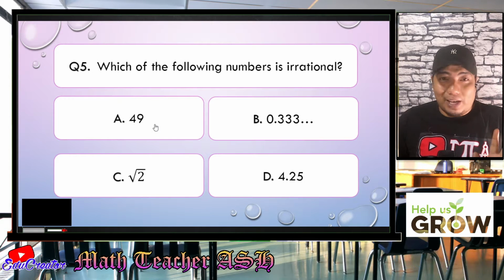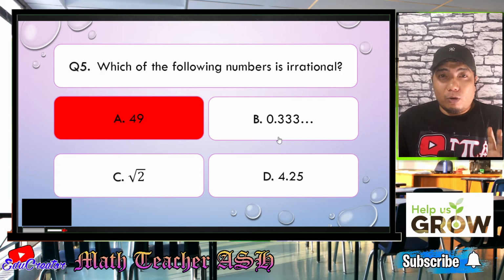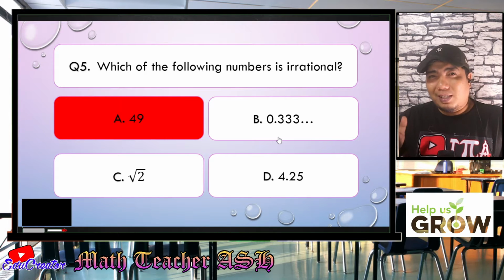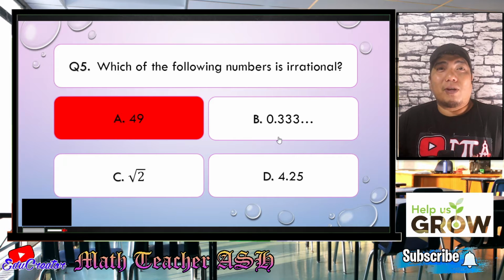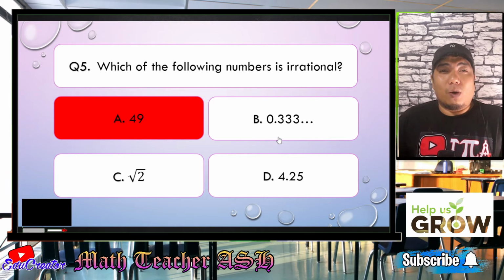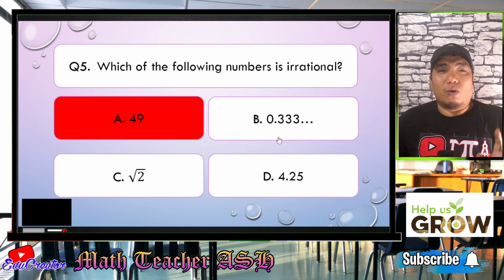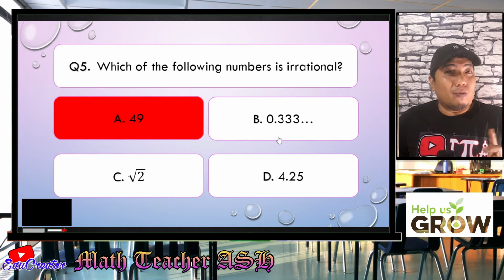Alright, so letter A is wrong. How about B? 0.333, it never ends. It comes from the fraction 1 over 3, 1 divided by 3. So that is the result, 0.3333. So of course, that is also a rational number. So that is not the answer for our problem.